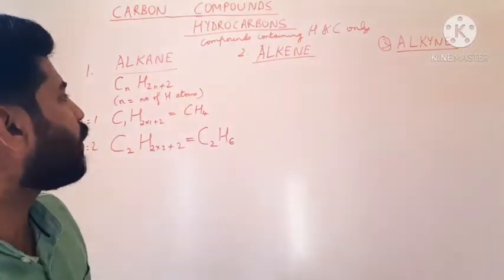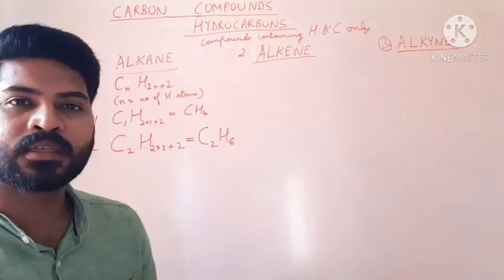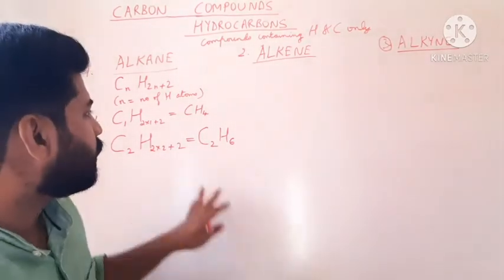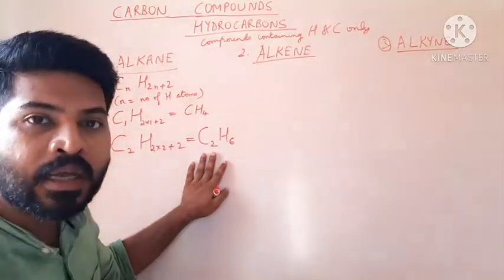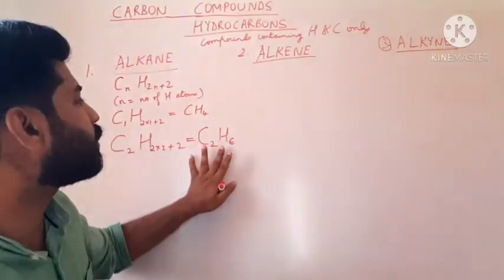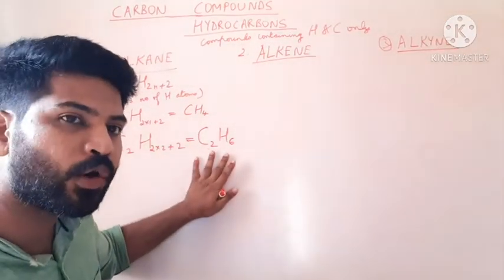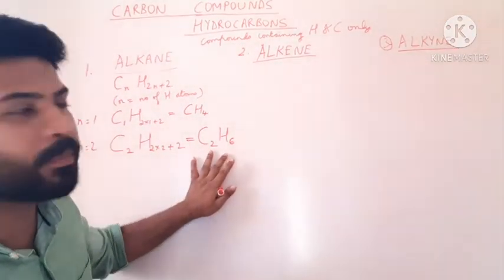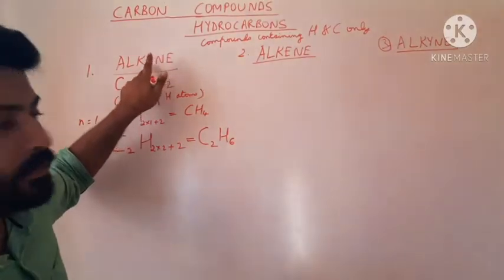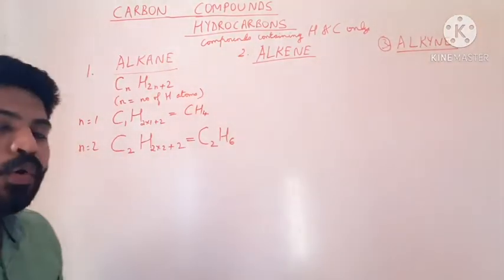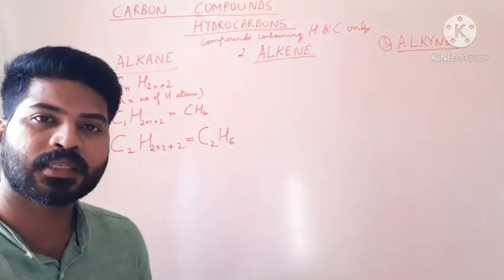So we will have the formula C2H6. Let us write the structure of this particular compound and find out the name of this alkane.